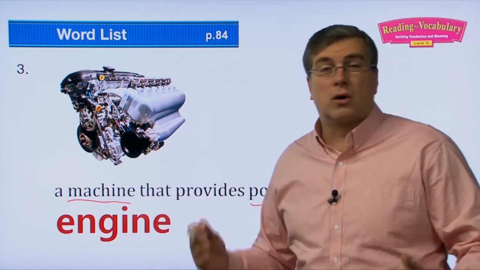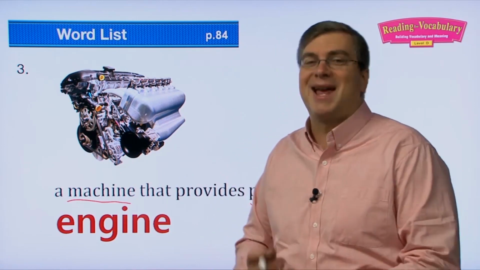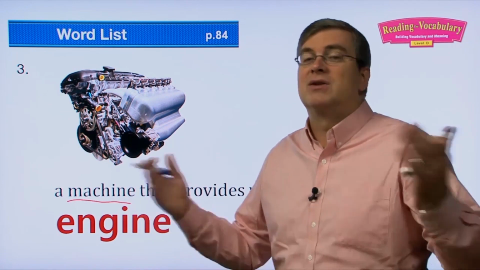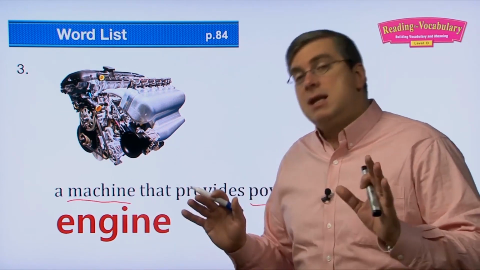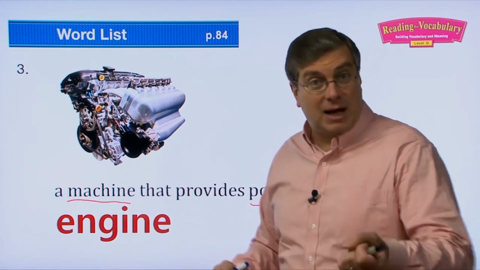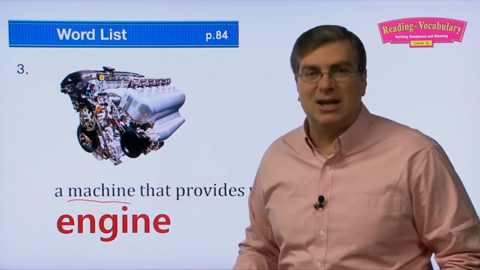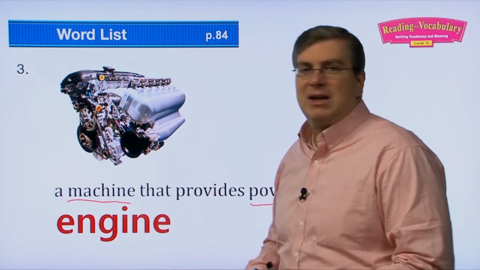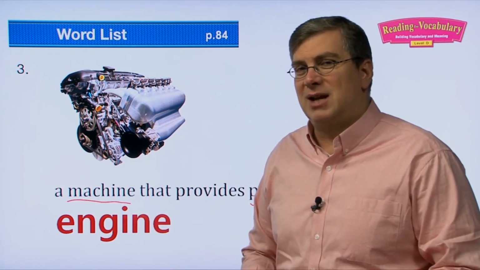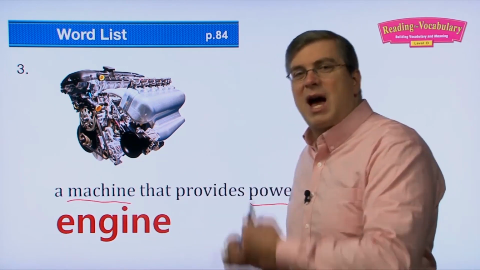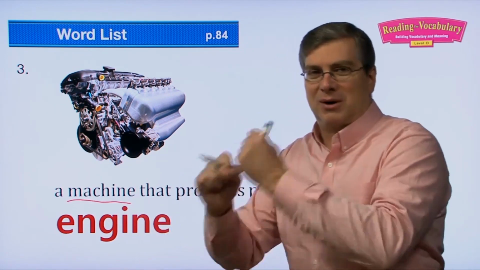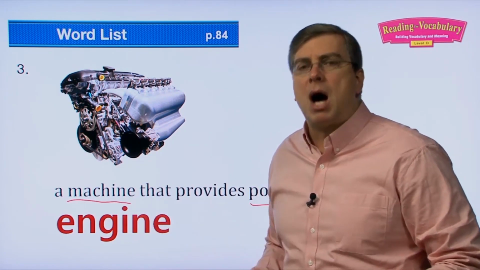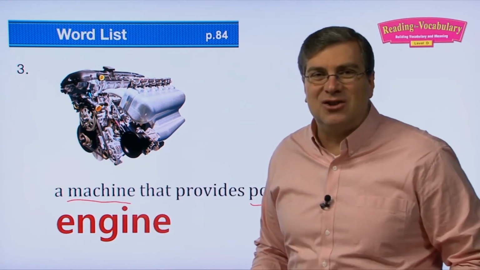But engines, of course, are also in trains. They're in planes and they're in automobiles, right? Planes, trains, and automobiles, boats, all types of transportation. Not all types. A bicycle is a type of transportation, but it doesn't have an engine, right? So you think of the powerful types of transportation, they have an engine. But other types of transportation that are slower, we use our power, human power, or animal power, horses and carts, right? But most modern transportation uses an engine.